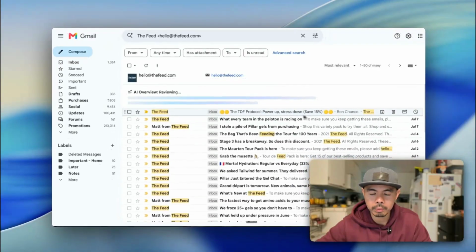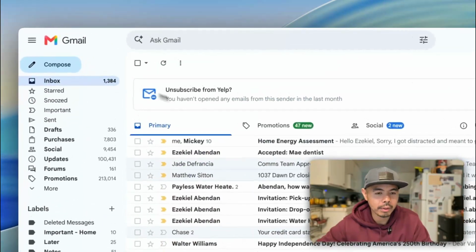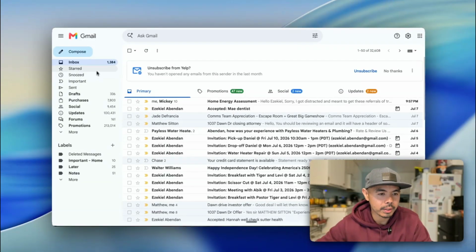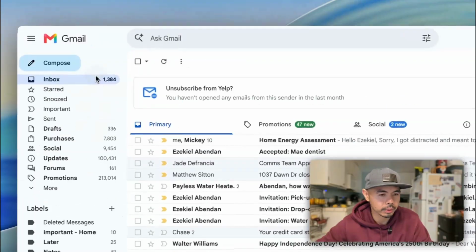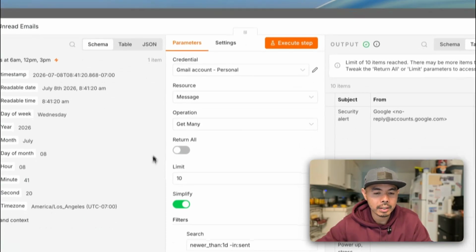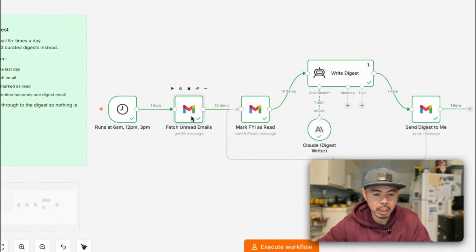All right, so it looks like it pulled it from 837. I did have another email, I was thinking of this one, but that was from last night. Let's go back to inbox. So for this one, there's nothing just because of the use case. But really, that's basically what I wanted to illustrate.